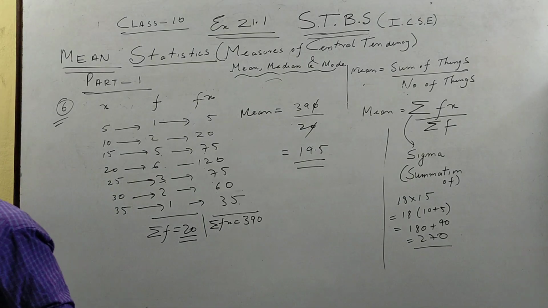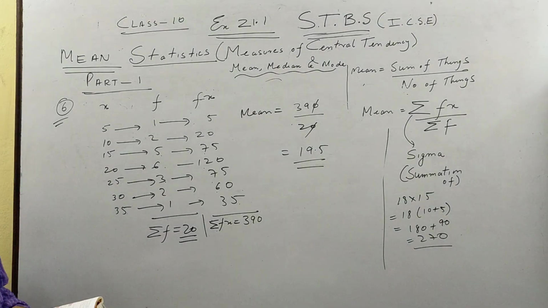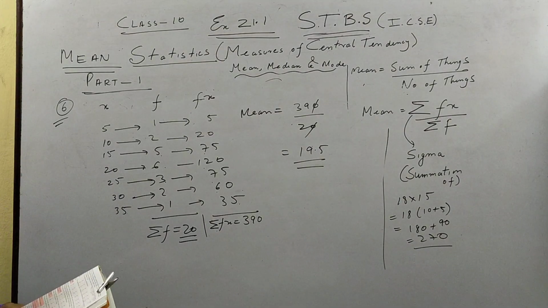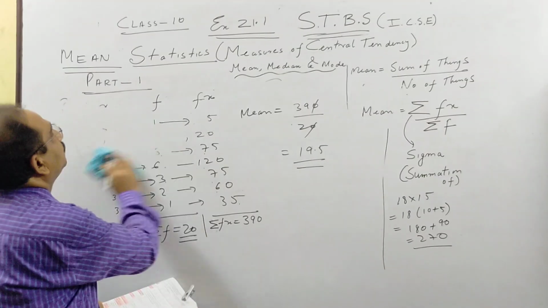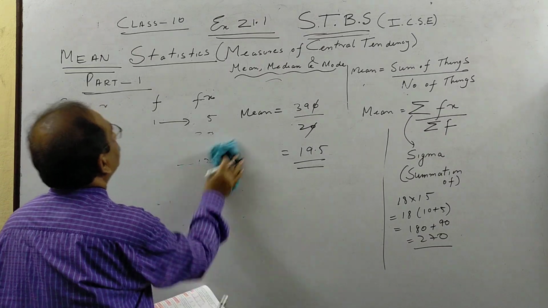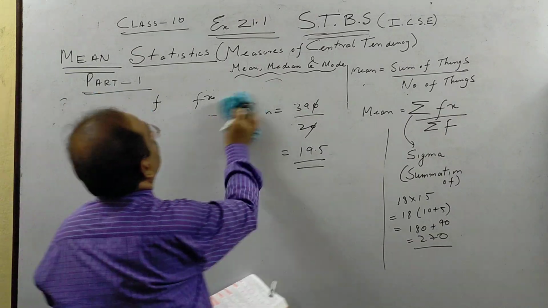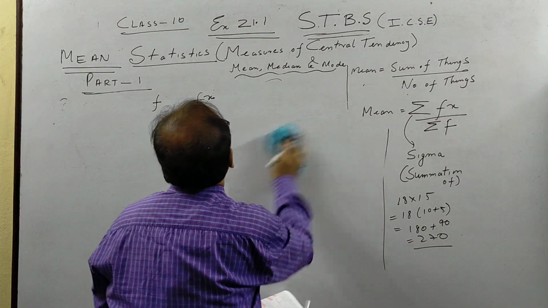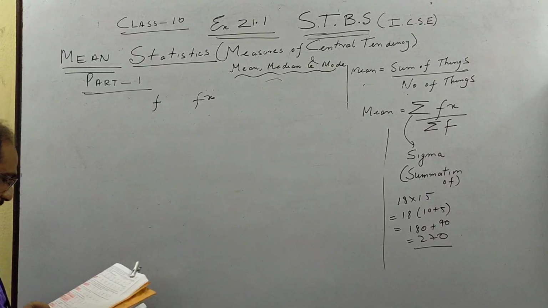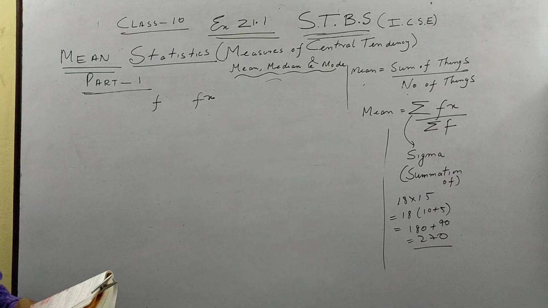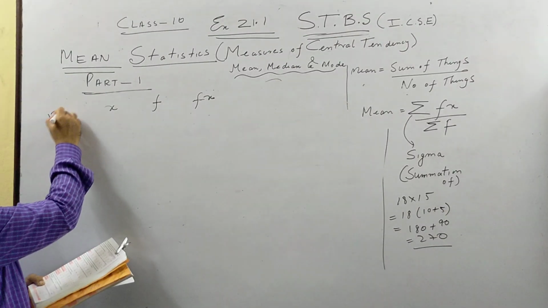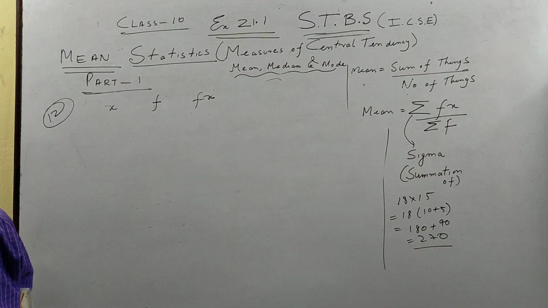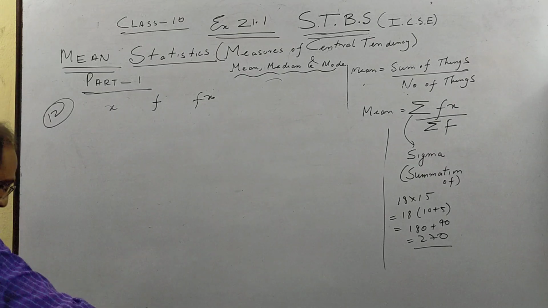Please pause the video and see. In the last one, we do one ICSE question, sum number 12. Very similar to what we did, but it is a little tricky because here one variable is missing, and we have to find that.